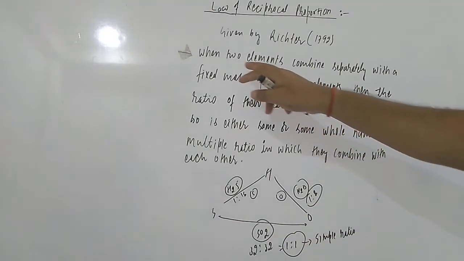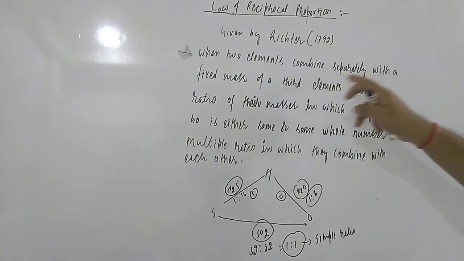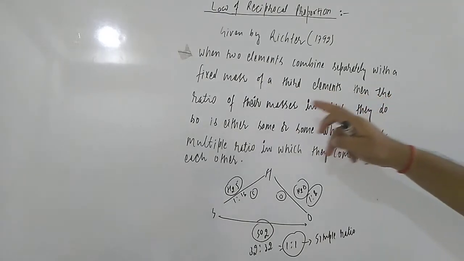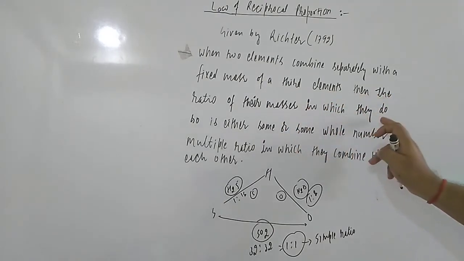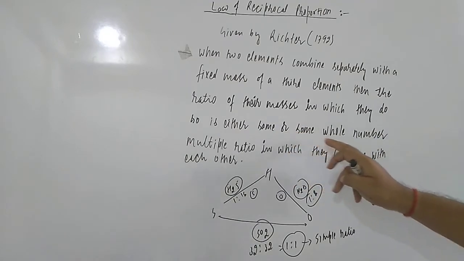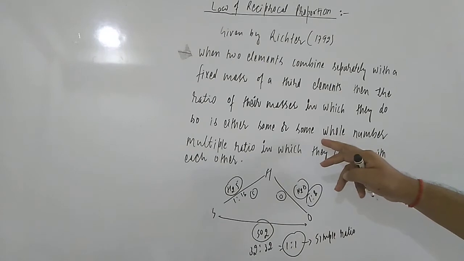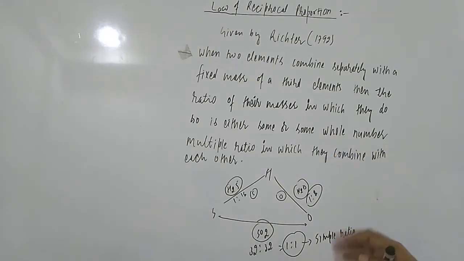So again, read out the statement: when two elements combine separately with the fixed mass of the third element, then the ratio of their masses in which they do so is either the same, that is same means 1:1, or some whole number ratio. Okay, now let us understand with another example.